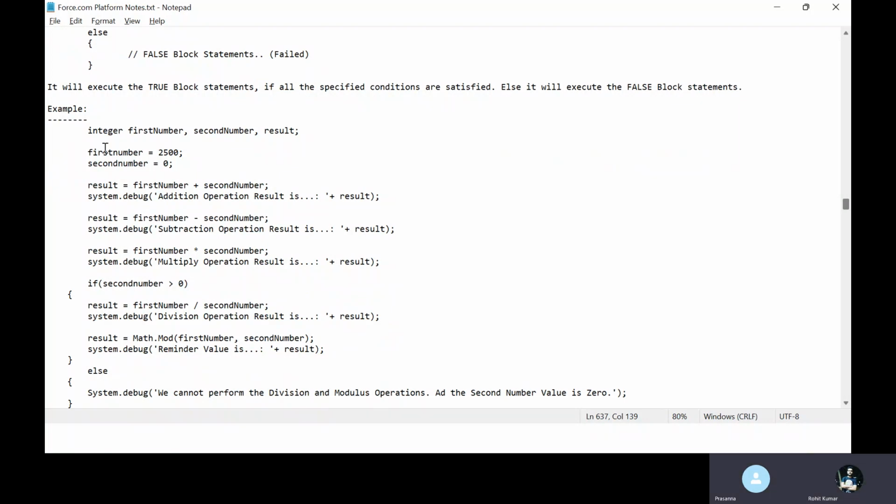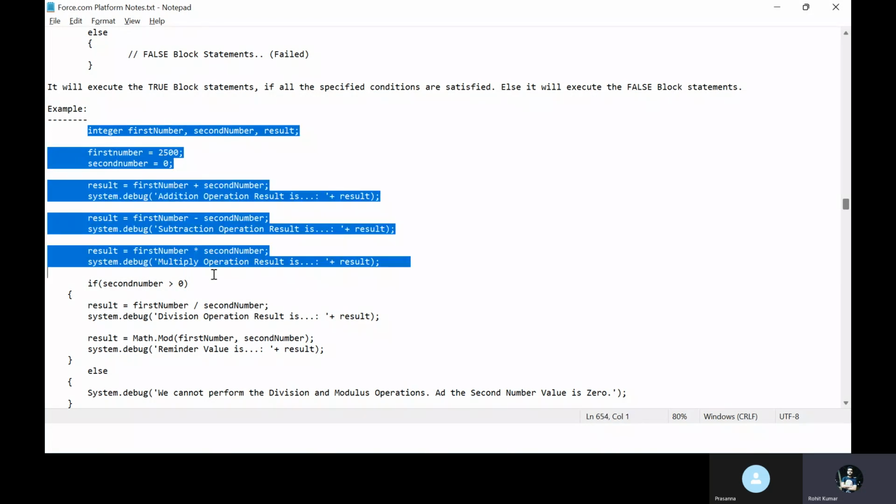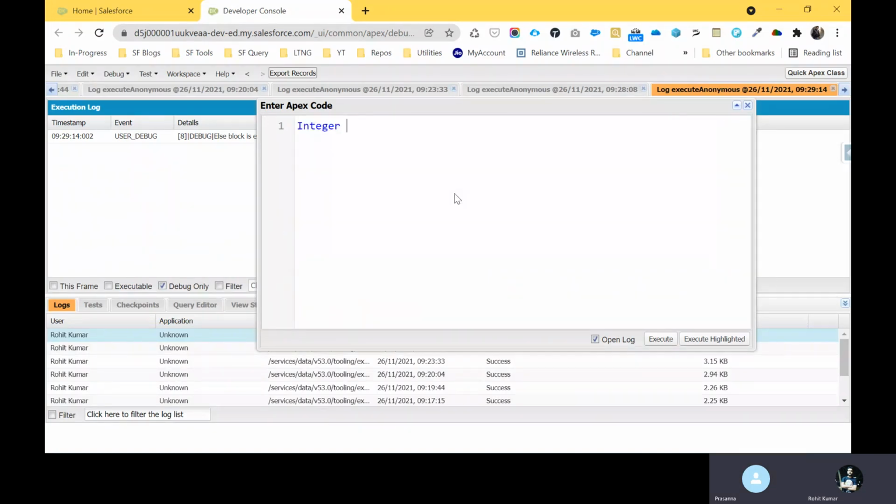This is the example: integer, first number, second number, result, and all the things like addition, subtraction, multiplication. Okay, but let me do one thing for you so you can easily understand. Like integer num1 equal to 10, okay, and num2 equal to 20.